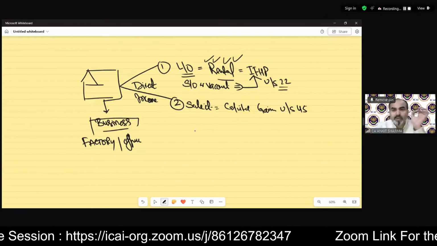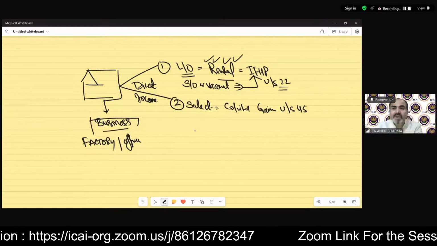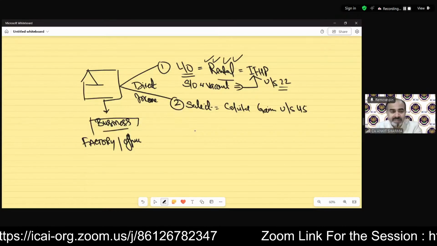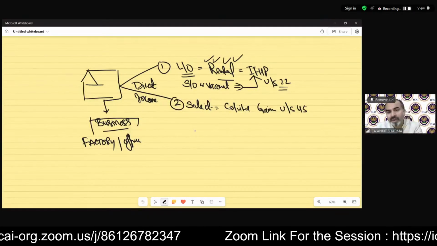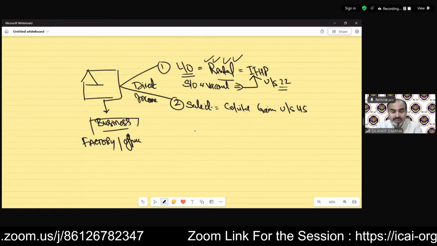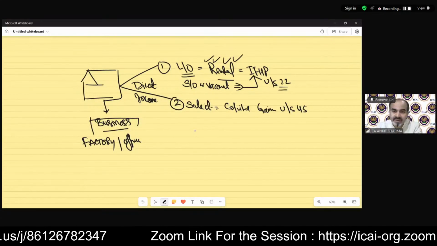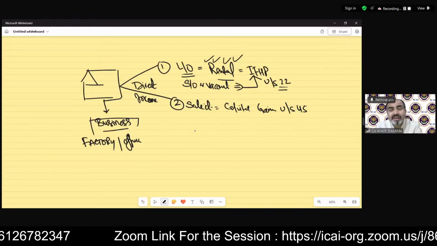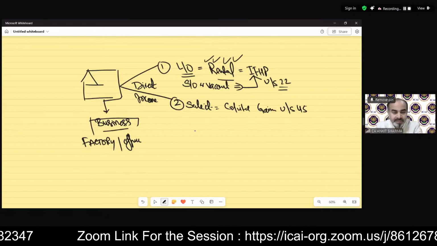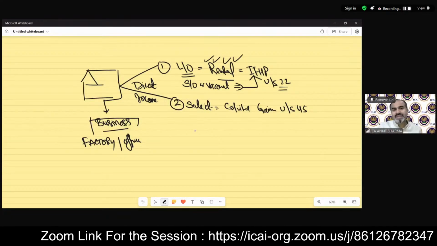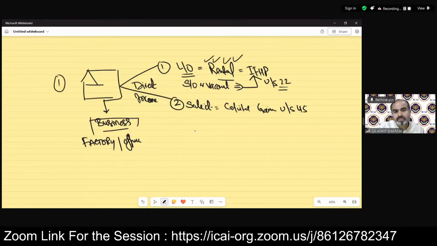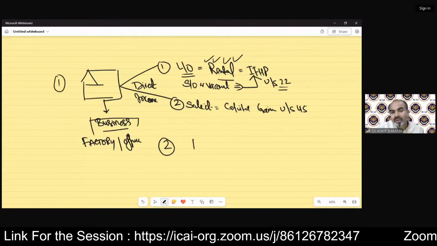So under income from house property, which kind of provision are we going to discuss? Those cases when there is a building or a house property which we are going to let out, or it's self-occupied or vacant, then that income is going to be taxable under the head income from house property. Clear? Now the second thing, how to calculate.